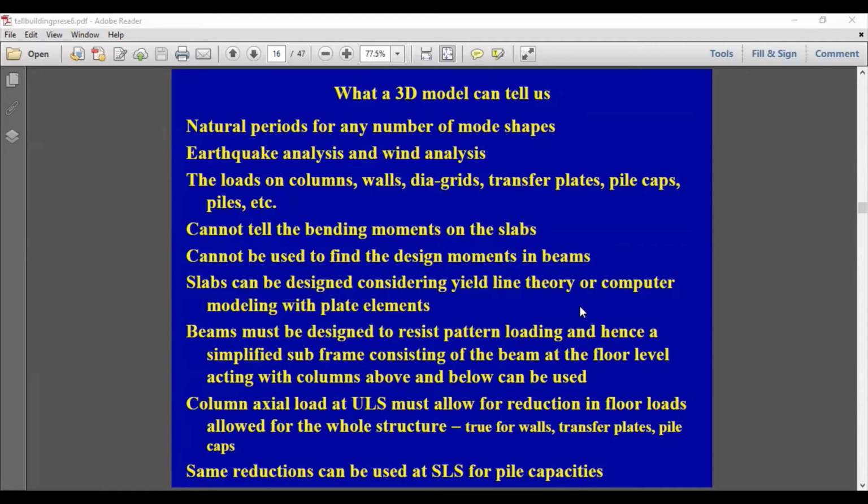So basically, we have to consider the possibility that all the floors will not be loaded simultaneously. And because of that reason, we can have some reduction for the live loads when you consider the full building and do a 3D model. And the kind of live load reduction that we do for all the columns will be applicable for piles as well.